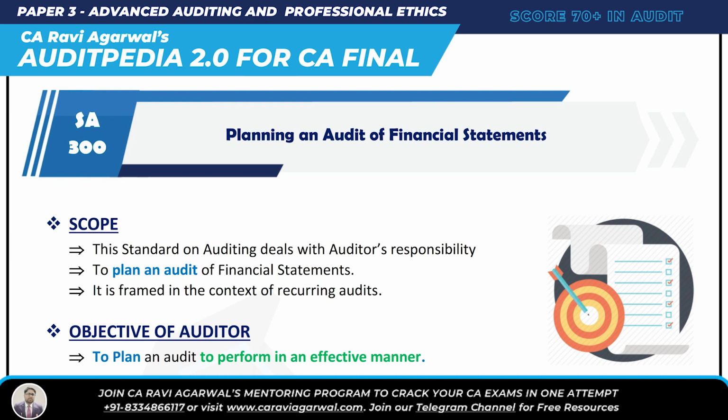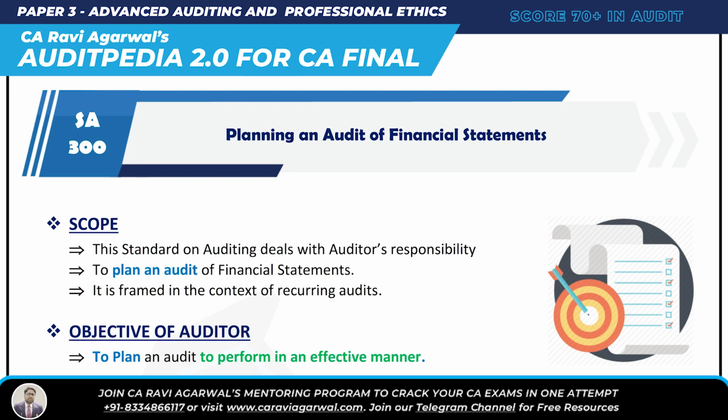So what is the objective of SA 300? It says to plan an audit to perform in an effective manner. Why do we plan anything? So that we can do it in an effective manner. That's exactly what SA 300 is telling you: plan an audit so that you can perform it in an effective manner.